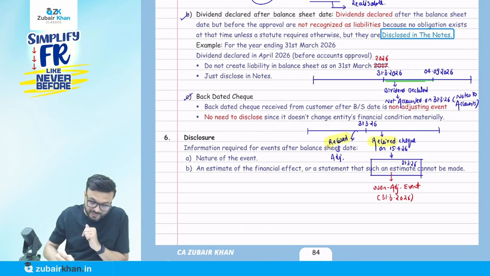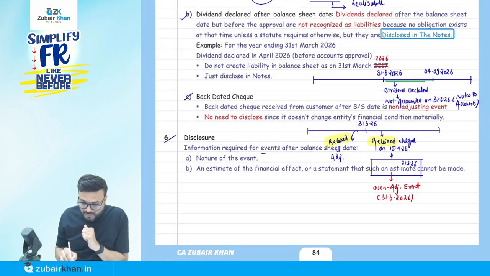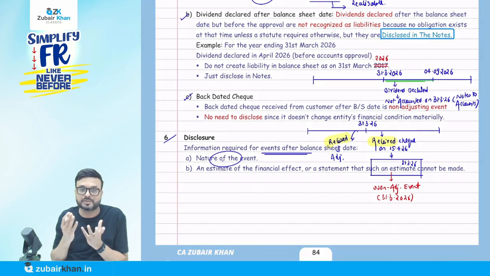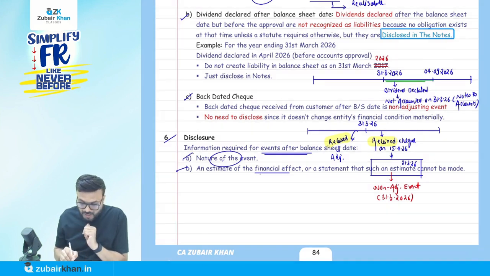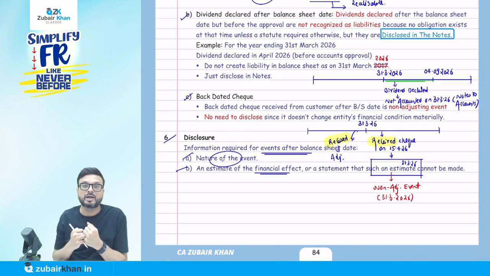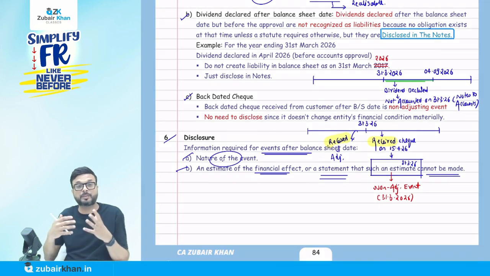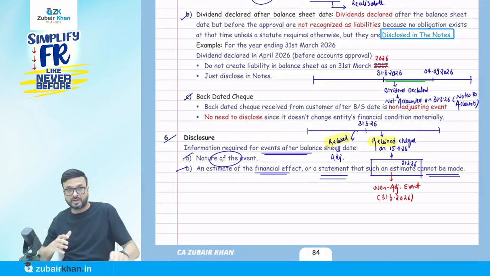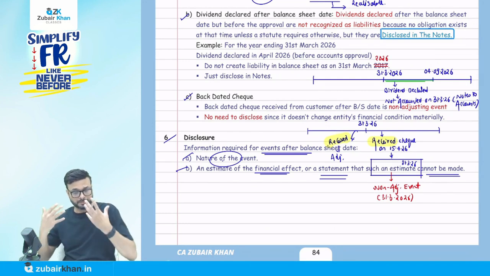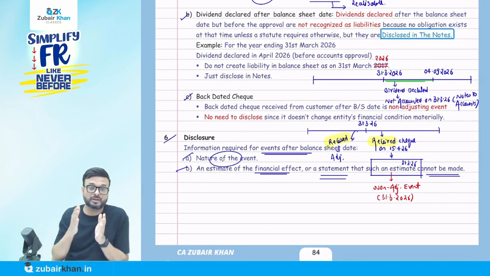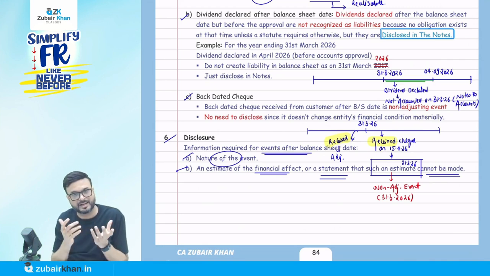The last point here is what? Disclosure. So they say information required for events after the balance sheet date. We have to disclose what? The nature of the event, like fire, bankruptcy, whatever, okay? An estimate of the financial effect, how it will affect my profit that year. Or if I am not in a position, a statement that such an estimate cannot be made. If I cannot estimate how much this event is going to affect my profit, we have to disclose that I am not in a position to tell you what effect is going to come in my profit and loss account. That's so simple.